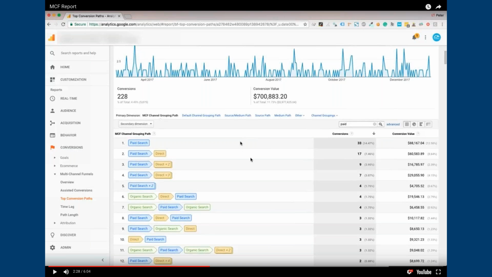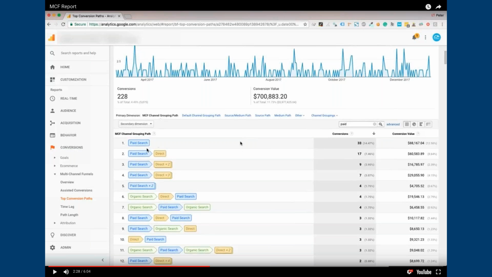So that's why it's important to be at every possible touch point that they might. You have to be in their face so that they recognize and remember your brand and have it resonate with them. So what we did was put on a filter here in this advanced segment to show only transactions that involve paid search at some point along the user journey.